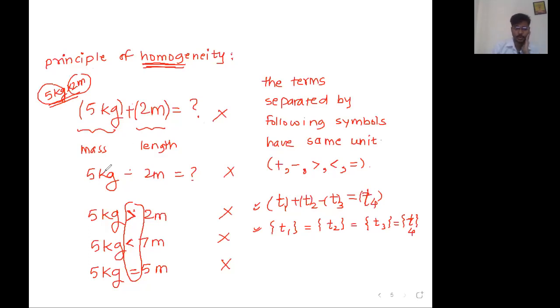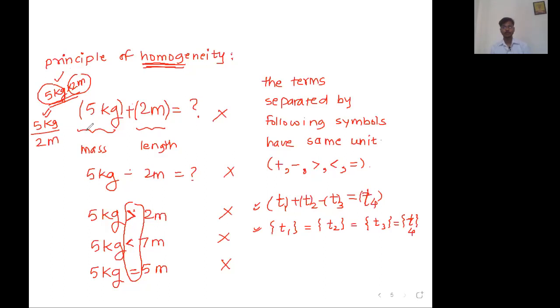Mass cannot be added to length, that I know. Mass and length cannot be subtracted, that I know. But guys, multiplication has no restriction like that. You can do this multiplication. Just like mass into velocity is momentum, mass can be multiplied with length. Force into displacement, Newton into meter; mass into distance, kg into meter. This is allowed. Multiplication or division, you can do this, no problem. This is also a valid operation.